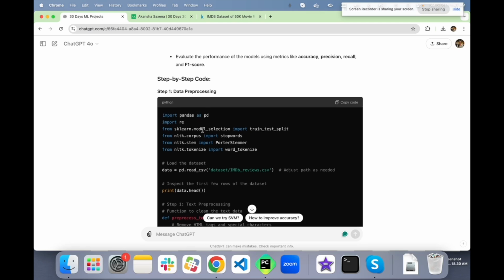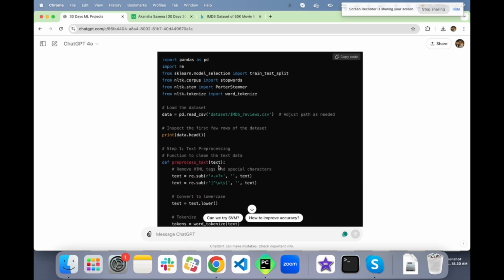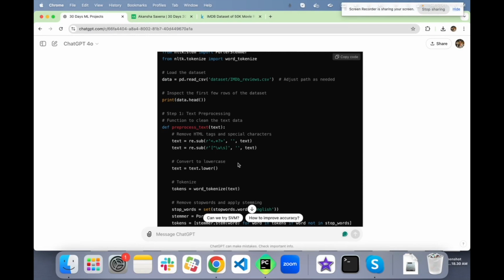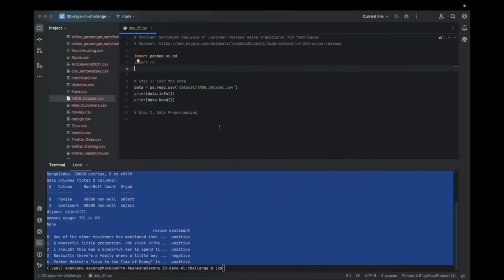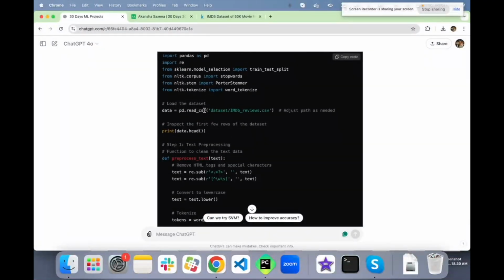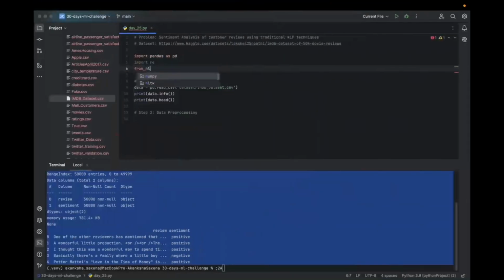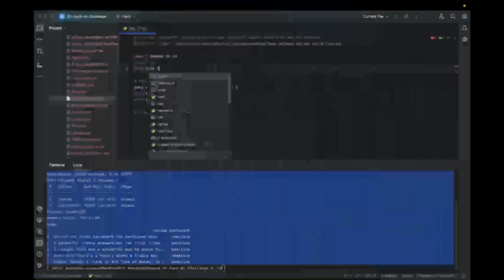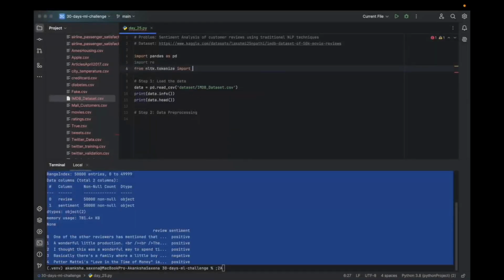Then we want to import the stop words, and we need to import for tokenization from the natural language toolkit, nltk.tokenize import word_tokenize.